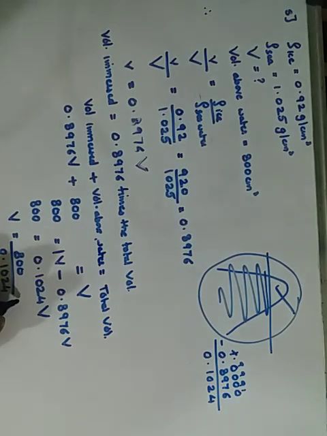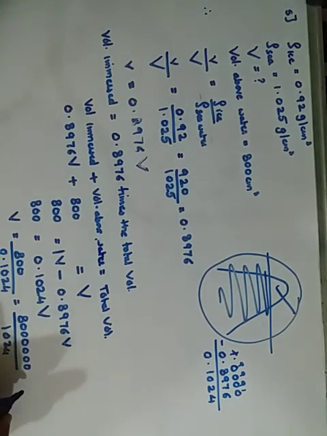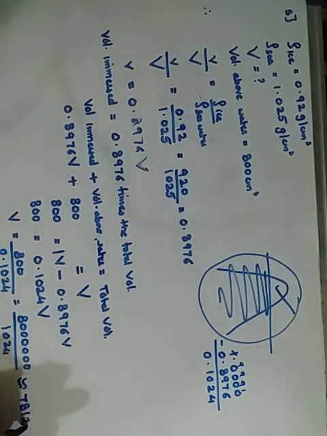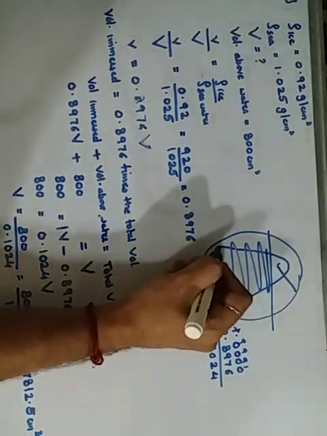If I shift the decimals, it is going to become 800 and 4 places, 1 2 3 4 places, upon 1024, which is going to give me an approximate answer of 7812.5 centimeter cube. Getting it? So this is the total volume of the ice. Ye poora ka poora volume is this much, that is 7812.5 centimeter cube.